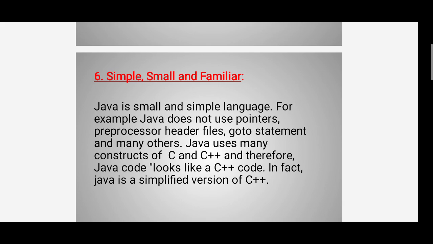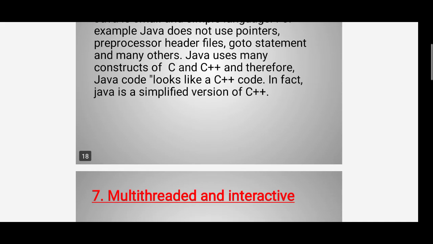Java is simple and small because Java does not use pointers, preprocessor, header files, go to statements and many others. They are all in C and C++. Java uses many constructs of C and C++, and therefore Java code is just like C++. In fact, Java is a simplified version of C++.